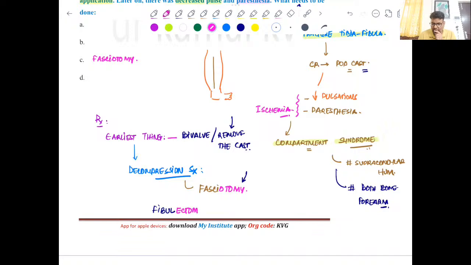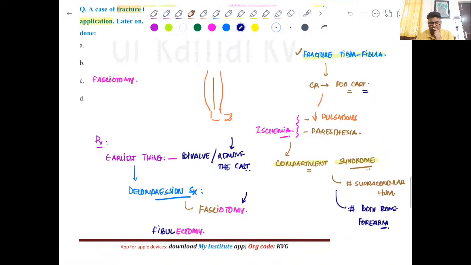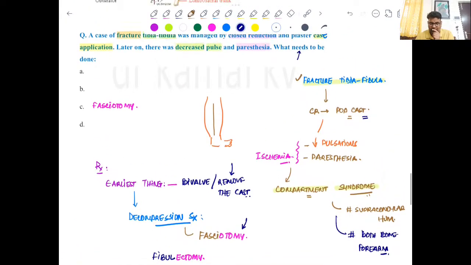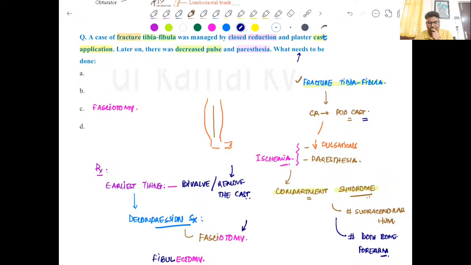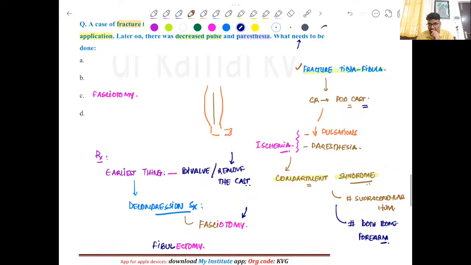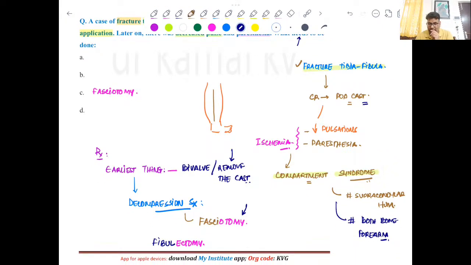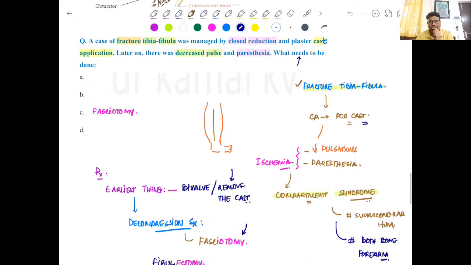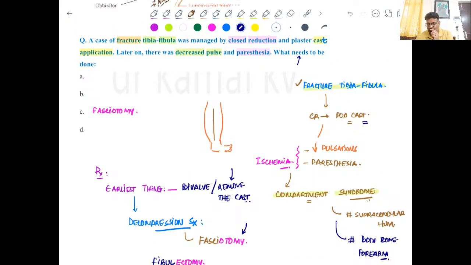Clear? I'm just taking the theoretical part, but in terms of MCQs, I think fasciotomy has to be the answer. Again, I don't know all the options, so I can't comment on the exact answer, but I personally feel that for this particular question, the answer has to be fasciotomy, because that is one procedure which we have to do sooner or later. So fasciotomy can be taken as the answer to this question.